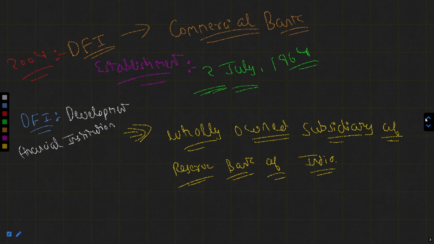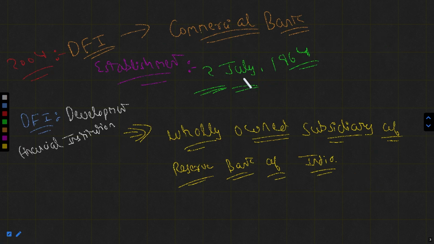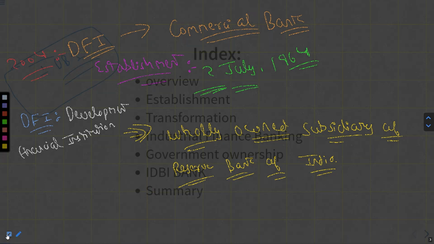IDBI stands for the Industrial Development Bank of India. It was established on 2nd July 1964 as a wholly owned subsidiary of the Reserve Bank of India. Later, in 2004, it was transferred from a DFI, Development Financial Institution, to a commercial bank. Got it? These are some of the details which you should keep in your mind. If you keep these details in mind, it will be easier for you to get the other details as well.